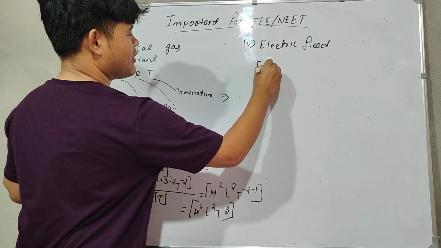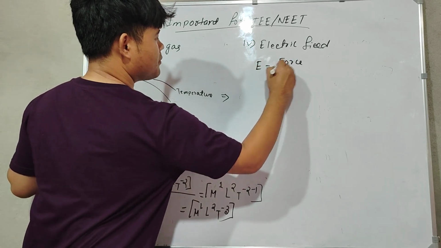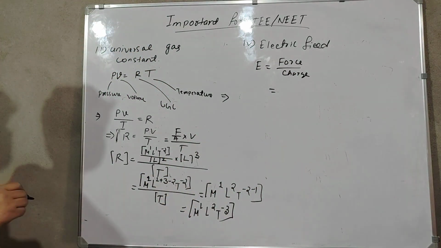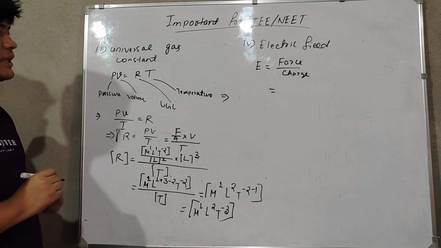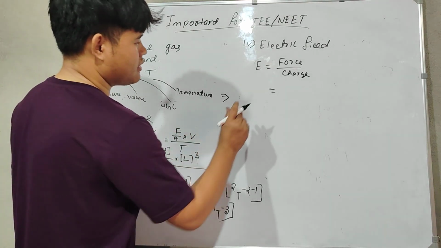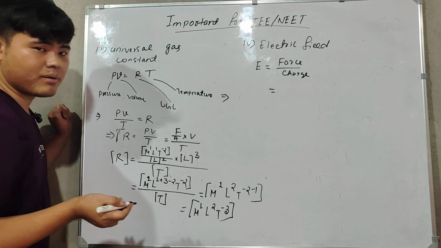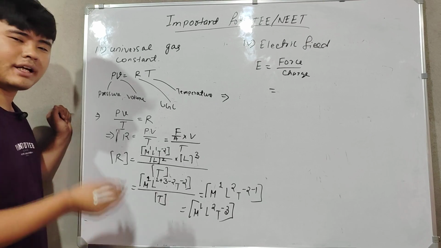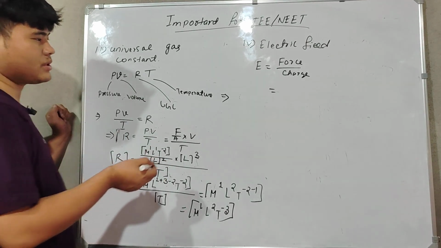So, what is the formula of electric field? It is force per unit charge. See, force is coming again and again, so it's better you remember it. Otherwise, while solving problems, it will take time. And in JEE, in NEET there is limited time, so you better remember the force.